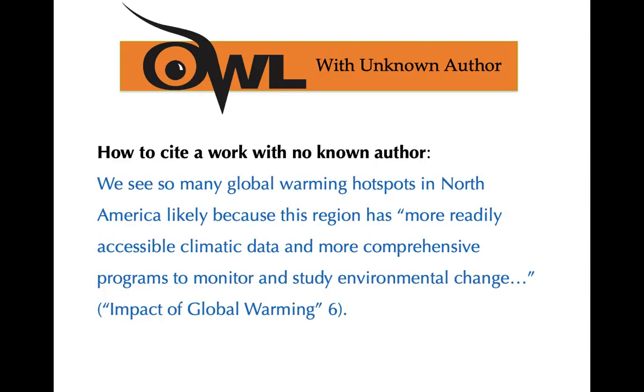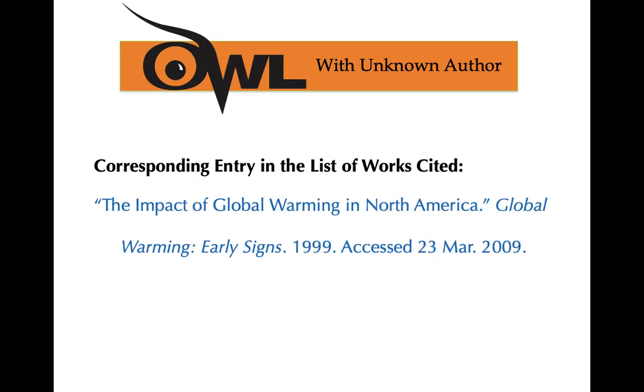All right, let's say you find a source, which happens all the time, especially if you find an online source, that does not have an author. Do not make one up, okay? So all you need to do is go to the next item in the works cited list. So if there is no author, here is the corresponding works cited. If there is no author, like this source citation says, no author, but you have the title of the article or the title of the source in quotation marks, that's what you need to put in your in-text citation.